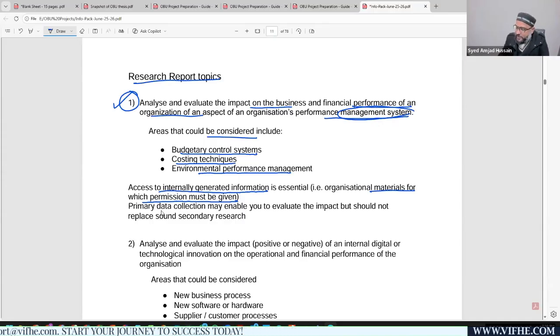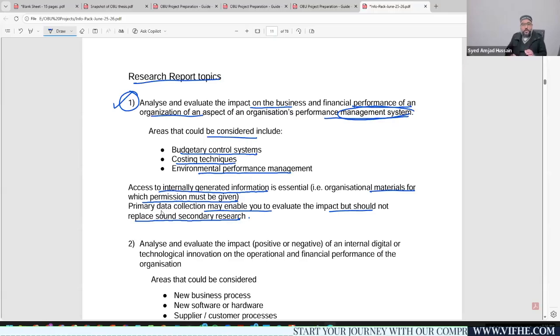Okay. Primary data collection may enable you to evaluate the impact, but should not replace sound secondary research. So mainly your focus would be on the primary data whenever you are evaluating the budgetary control system, the costing techniques, or environmental performance management of an organization. But still, you need to rely on secondary information. And again, just working on topic number 1 does not exclude the requirement of secondary information, right? So you have to rely on secondary information while working on topic number 1, right? So this is topic number 1.